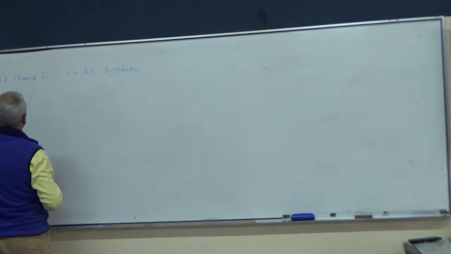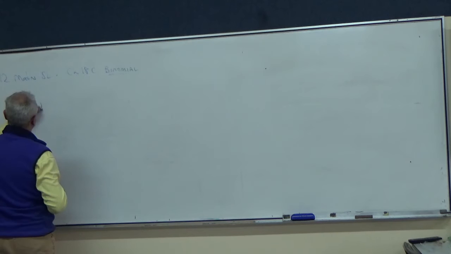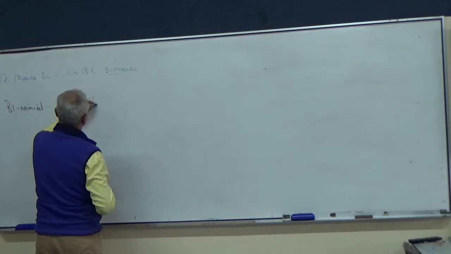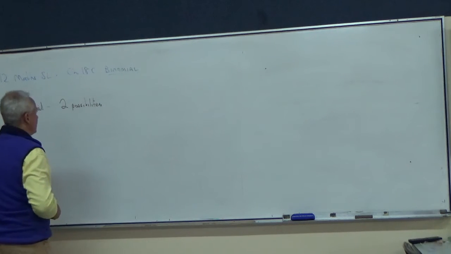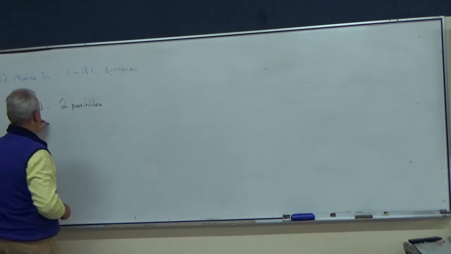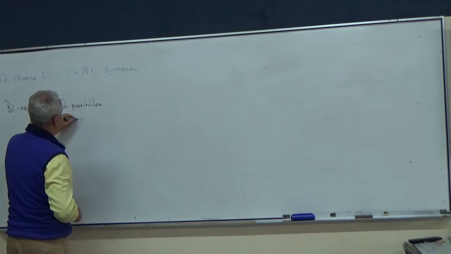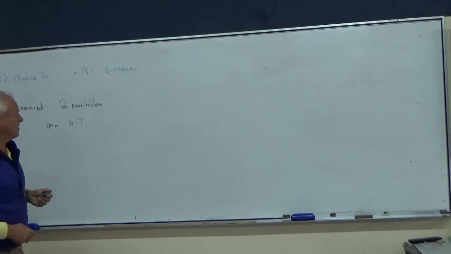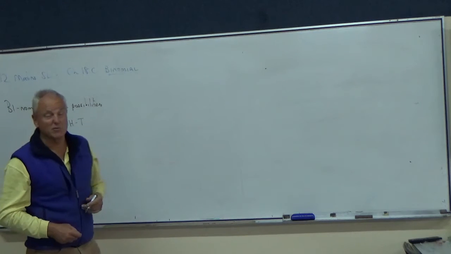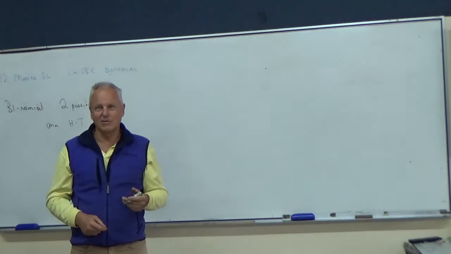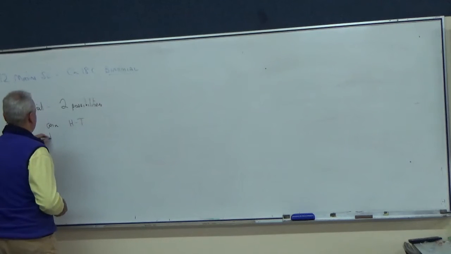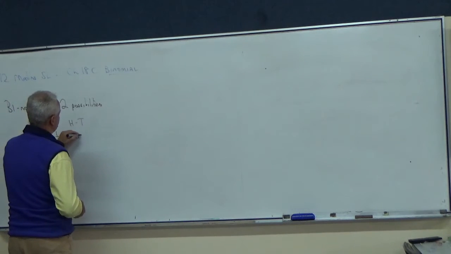Binomial, two possibilities. Okay, so for example, a coin, head or tail. I was going to say a football match, win or lose, but then you say, oh, what about a draw? There are lots of different things, hit or miss.